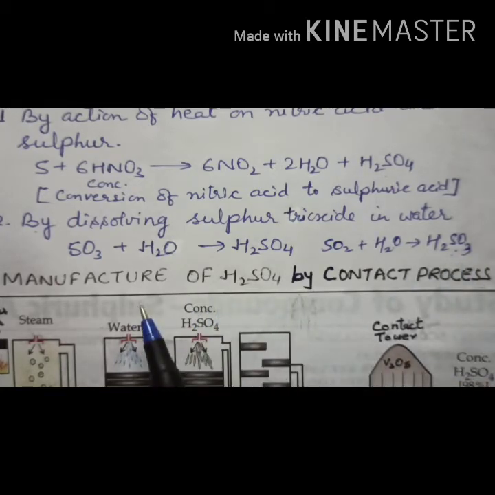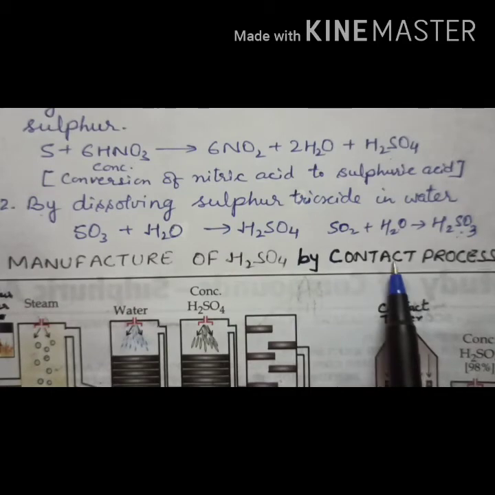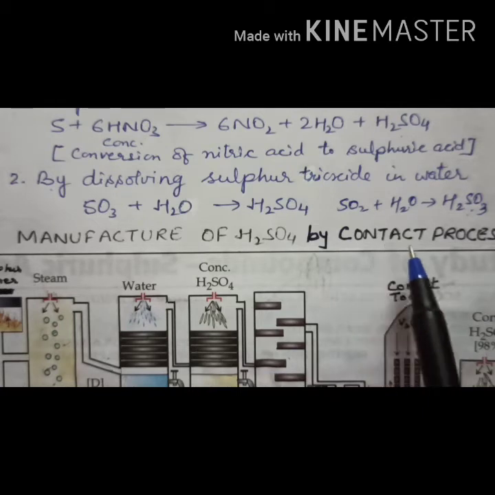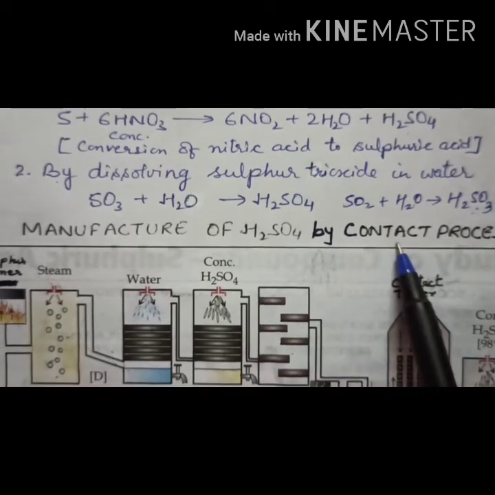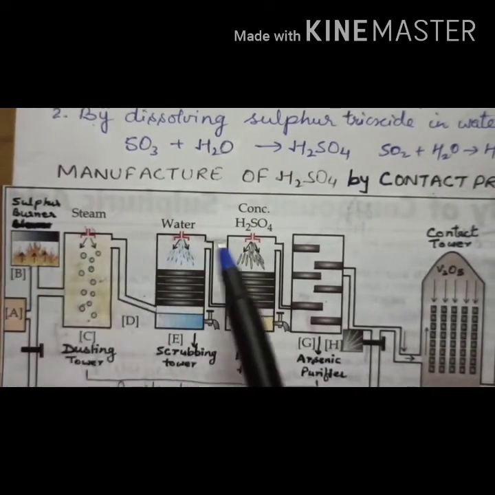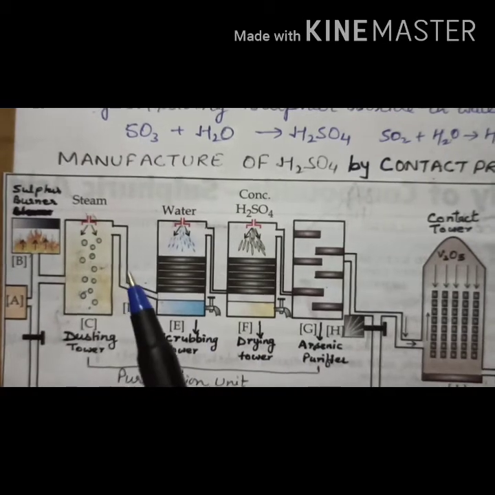Okay, now next is the manufacturing of sulfuric acid by the contact process. When sulfuric acid is produced on a large scale, which method do you use? You will use the contact process, right? Now look at this manufacturing unit of sulfuric acid.